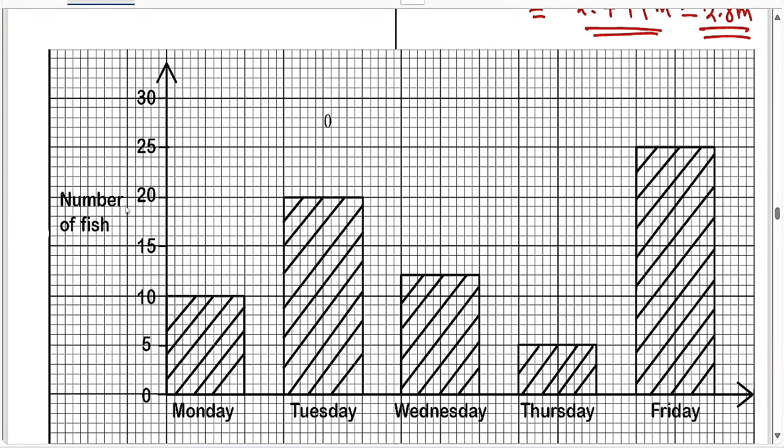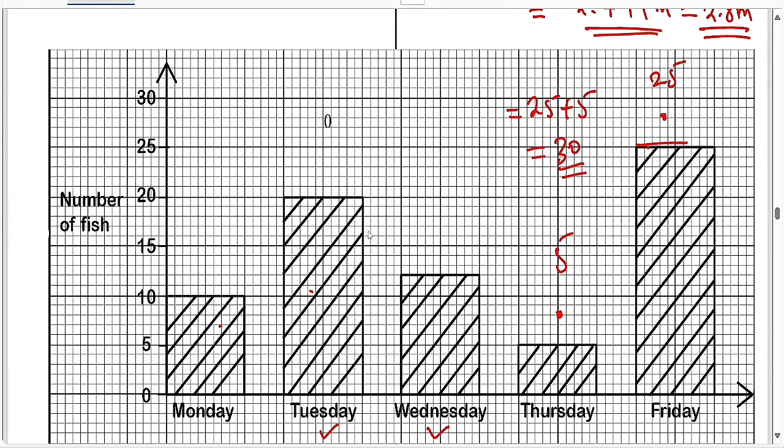So which two consecutive days can he sell the highest number of fish? It should align. So obviously if you look at Monday and Tuesday, can't. So just look at the bars. Okay, there are only two possibilities. Either it is Tuesday and Wednesday, or Thursday and Friday. So for you to get that answer, you just measure it. So let's say Friday is 25. So Friday he sells 25. Thursday he sells 5. Okay, and if you add those 25 and 5, those are two consecutive days, it gives you 30.